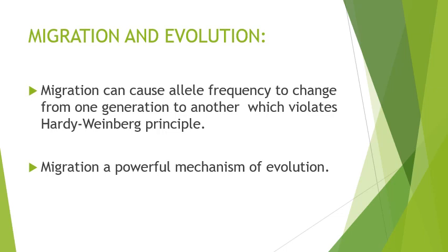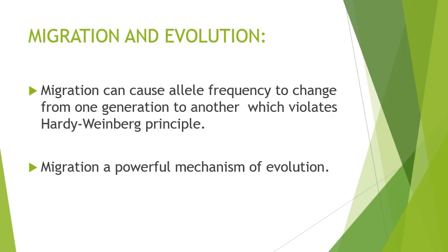So as our generation will change from one generation to other, definitely there will be migration, and this will violate the Hardy-Weinberg principle, because Hardy-Weinberg said that there will be no migration, no mutation. But ideally, in a dynamic population, there is migration.